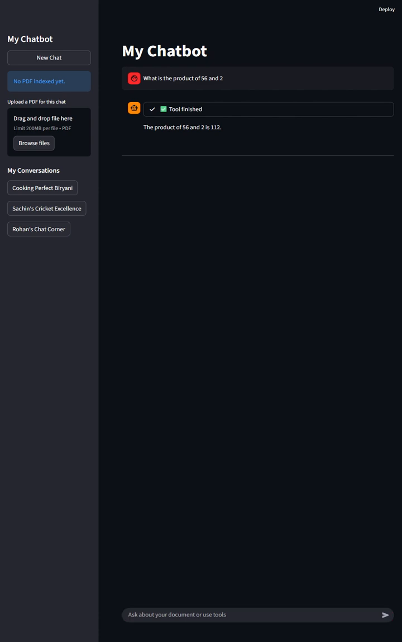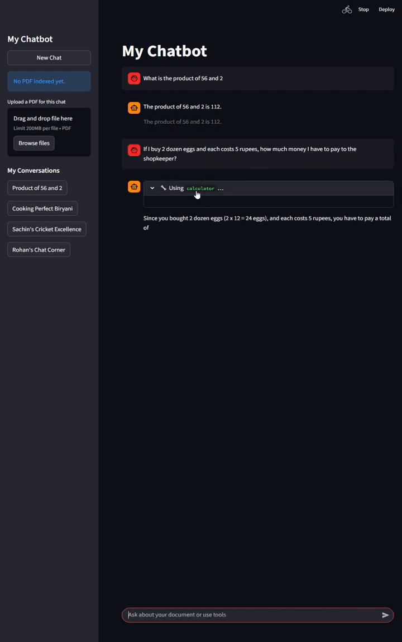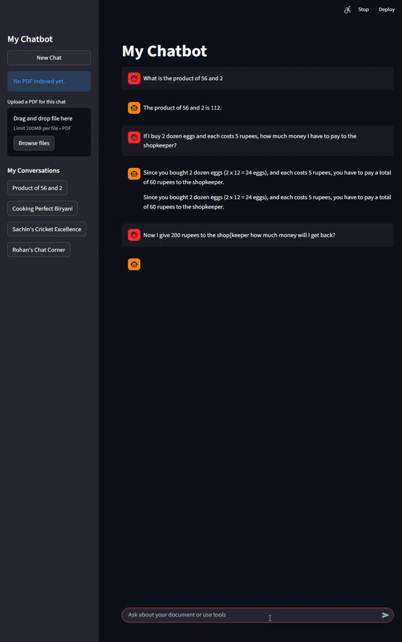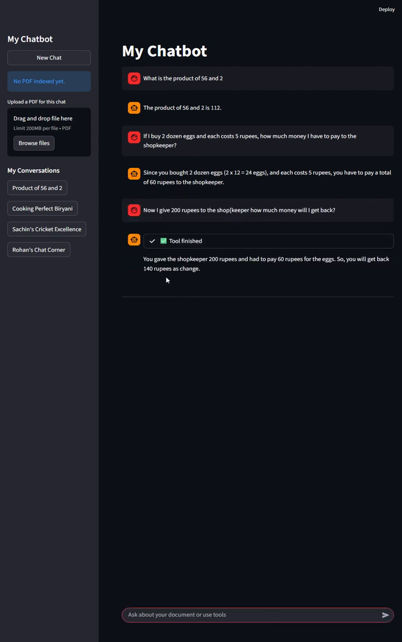Now let me make it a little more conversational. So I'll say, if I buy 2 dozen eggs and each costs 5 rupees, how much money do I have to pay to the shopkeeper? So it's again going to the calculator tool, and it does some math, and it comes back with what you'll have to pay. Next, I'll make it a little more conversational again. I'll say 200 rupees. So it says that you'll get back 140.